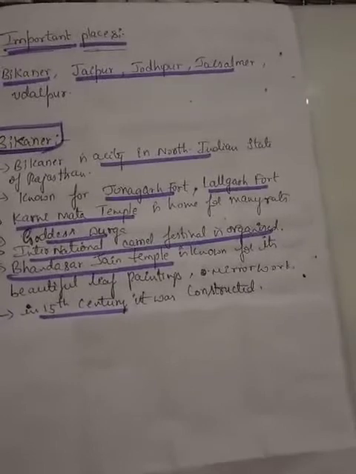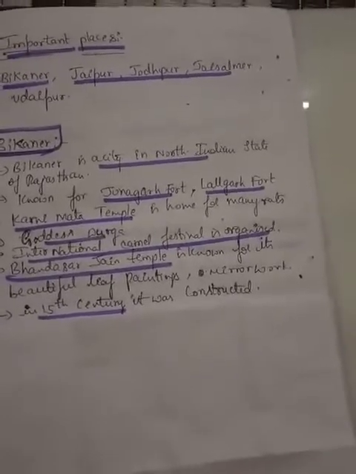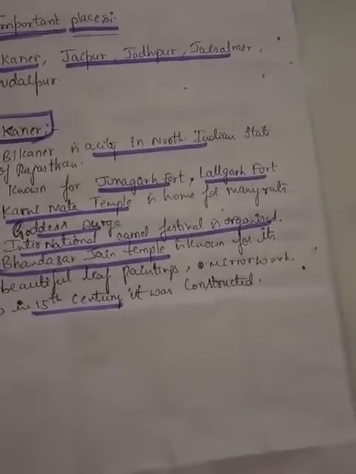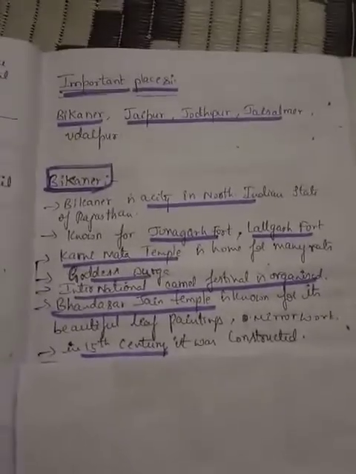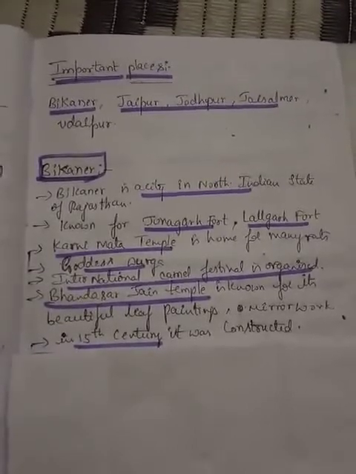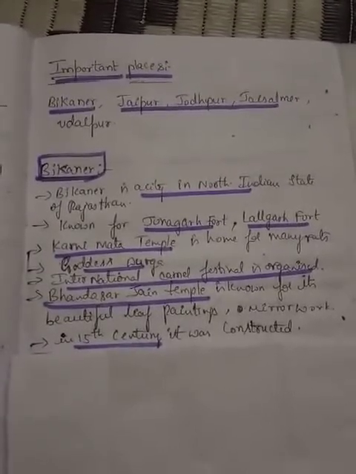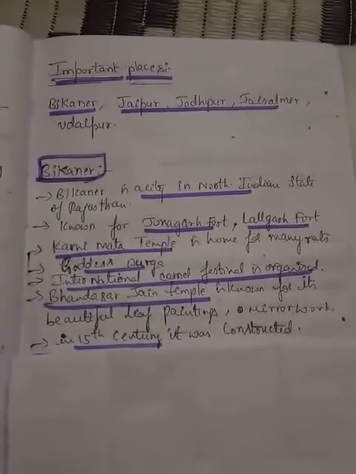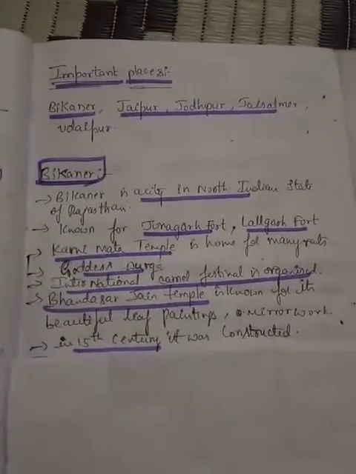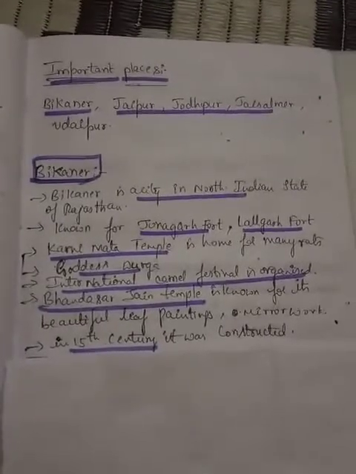In the same way, in the desert region, there are certain famous cities and important towns located near the desert region. Which are they? Bikaner, Jaipur, Jodhpur, Jaisalmer, and Udaipur.